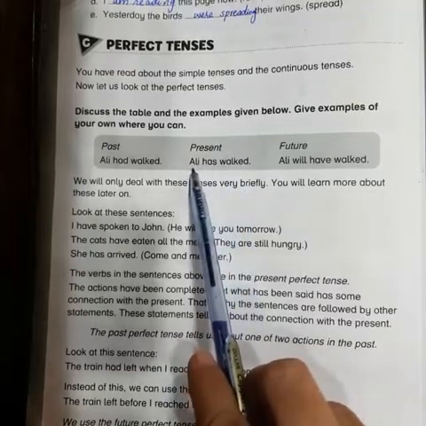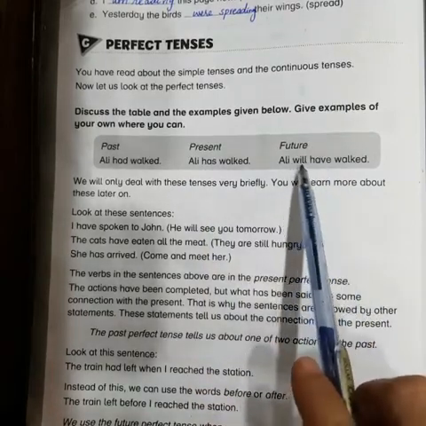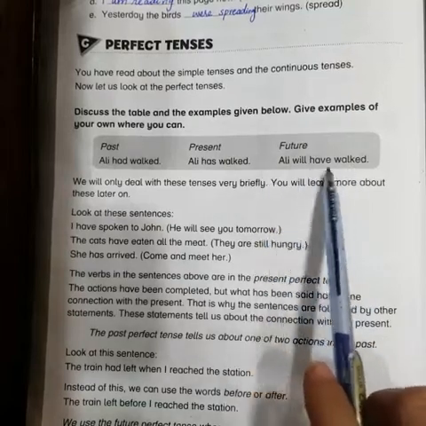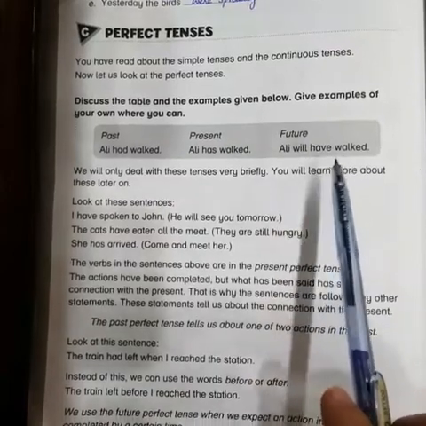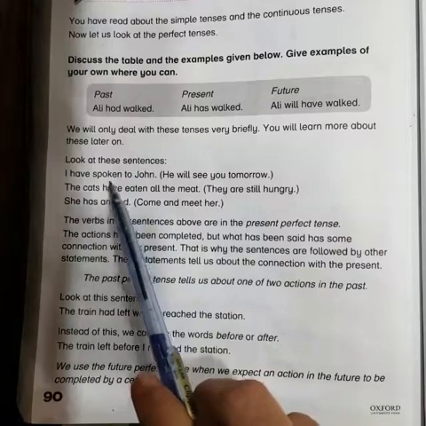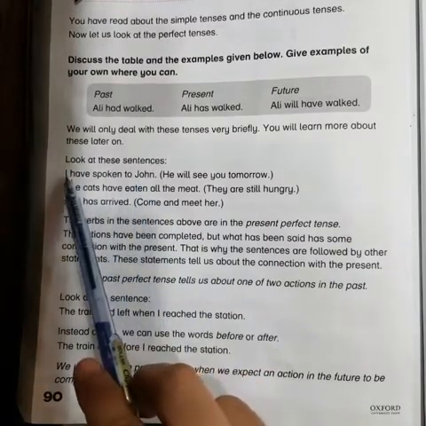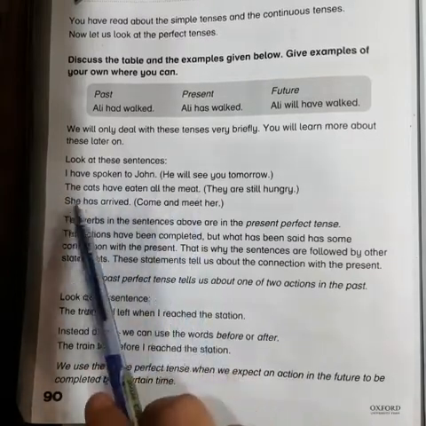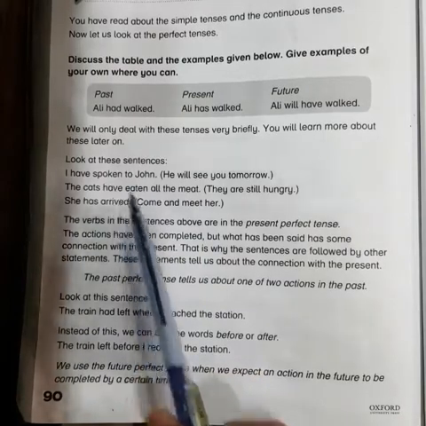If our subject is plural, then we use have. Future perfect tense is formed by using will have or shall have plus third form of verb. Here the example is Ali will have walked. With I and we use shall have. Here some more examples have been given. For example, I have spoken to John, the cats have eaten all the meat, she has arrived. These sentences are in present perfect tense.